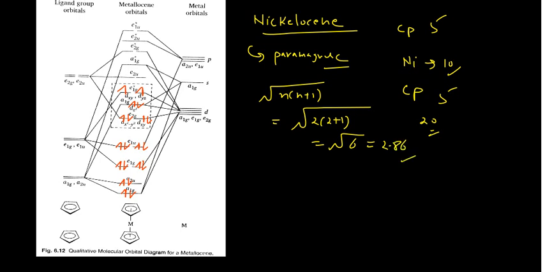Okay, in that case you can see again your HOMO, if you check, would be your E1G antibonding, and LUMO E2U. So this is how you can check the magnetic behavior.